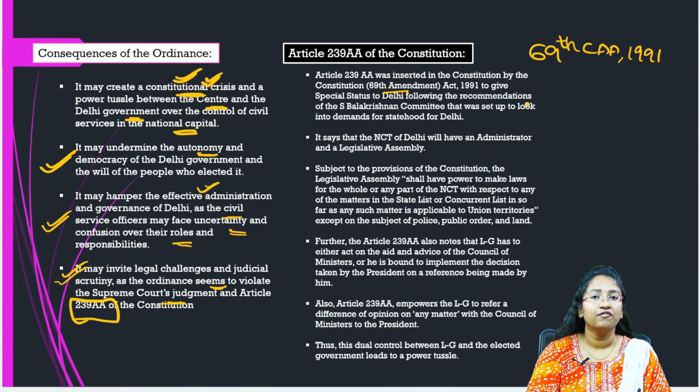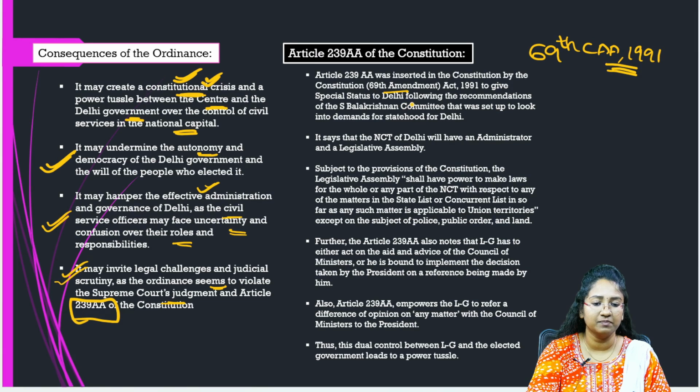So this is the first and foremost thing that you have to remember. Article 239AA was later inserted into the Constitution by making an amendment to the Constitution, by the 69th Constitutional Amendment Act of 1991. Through this amendment, Article 239AA was introduced into the Constitution. So what was the purpose?